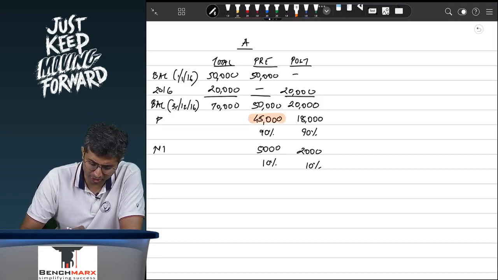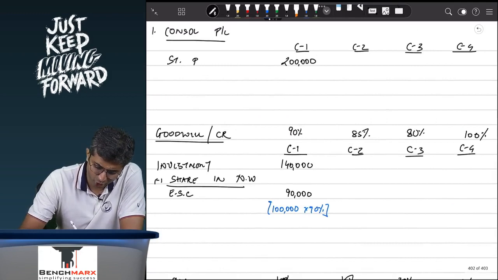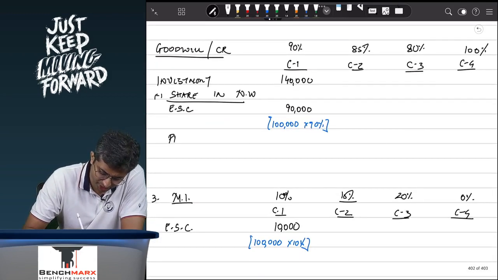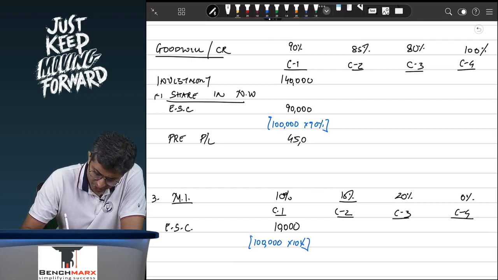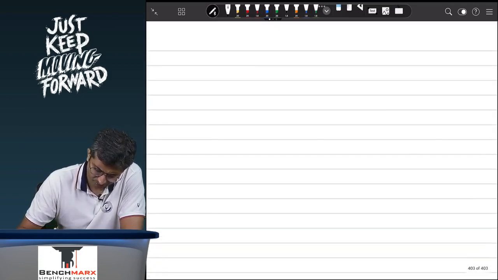Where will the 45,000 go? 45,000 will go towards your goodwill working. So this is pre profit and loss, 45,000. Pre profit and loss will also be attributable to the minorities, which is worth 5,000.